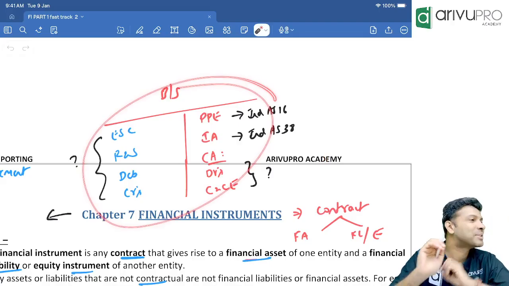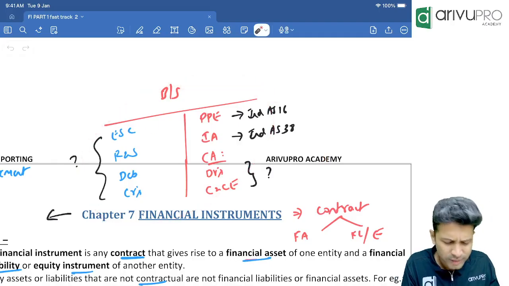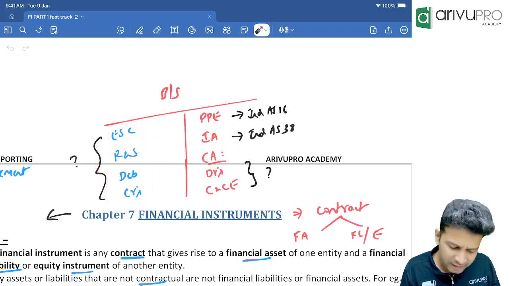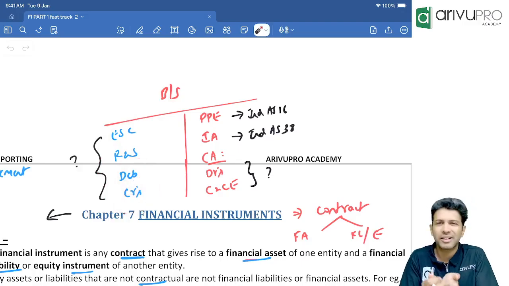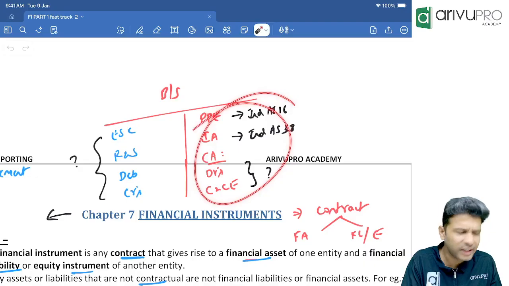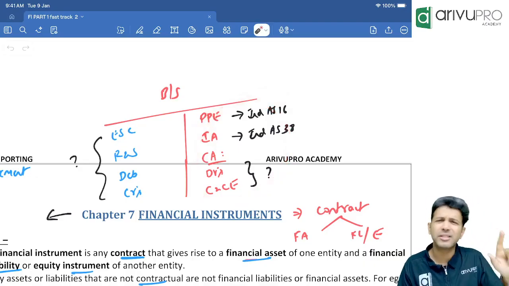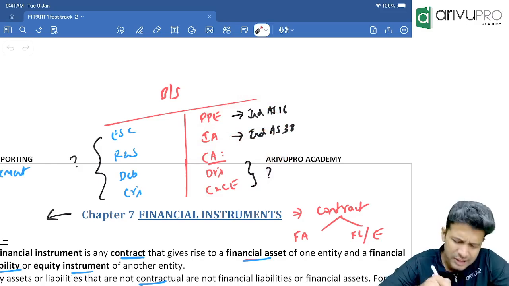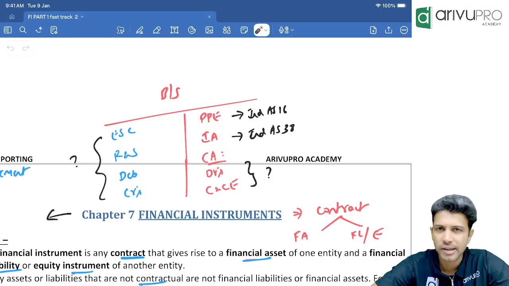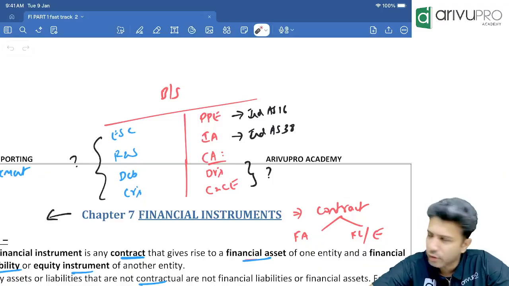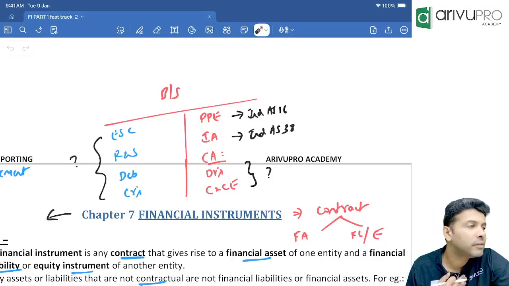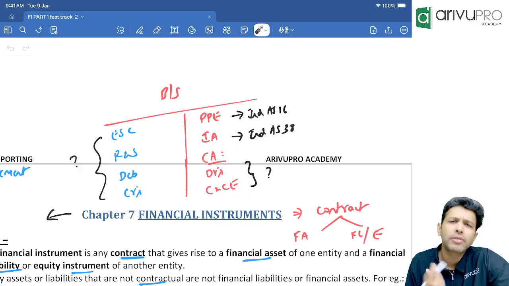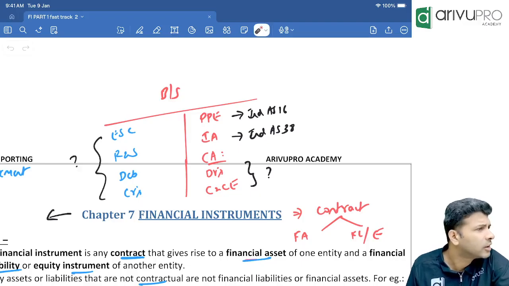Now, let's take the balance sheet in this format. We used to show equity share capital, reserves and surplus, some non-current liability like debentures, current liabilities like creditors, bills payable. On the other side, property, plant and equipment, intangible assets, and some current assets. You could have more components; I've just written them for illustrative purpose. Now, for PPE, do we have any Ind AS? Yeah, we have Ind AS 16. For intangible assets, we have Ind AS 38.